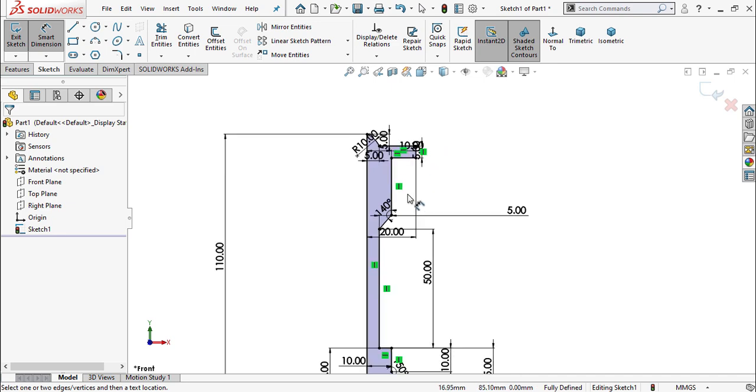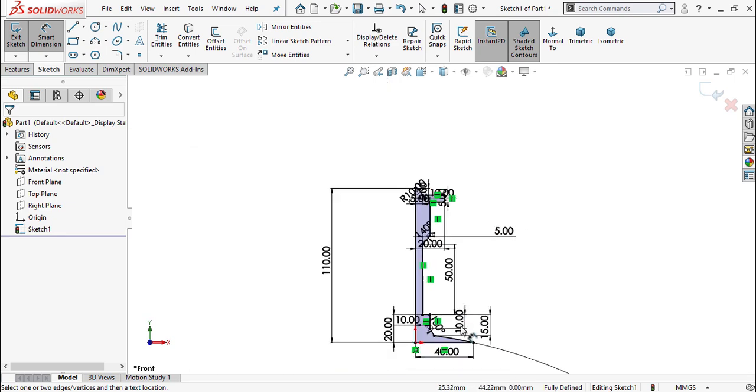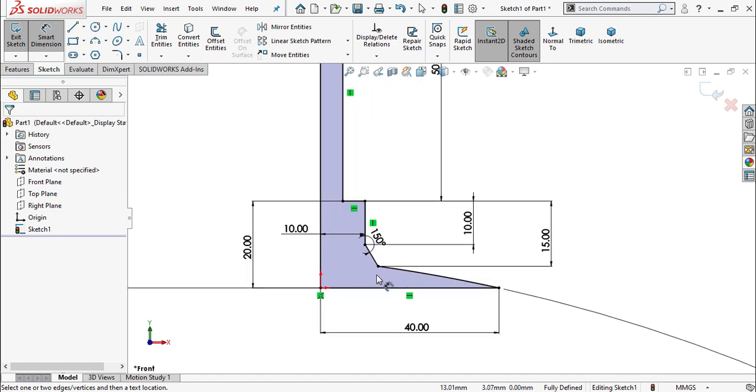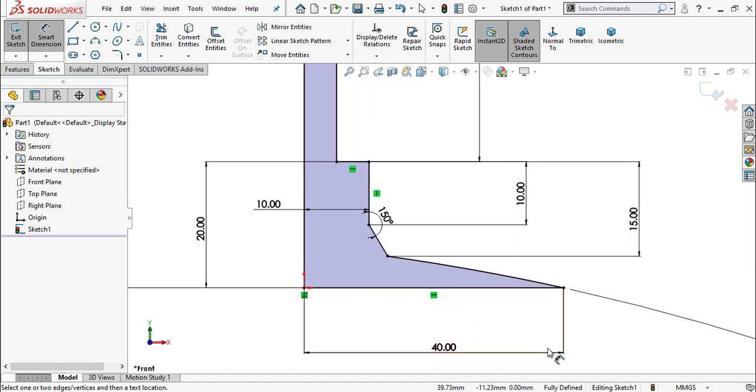Okay. Now the sketch is fully defined. Assign dimensions carefully as this sketch contains several dimensions.